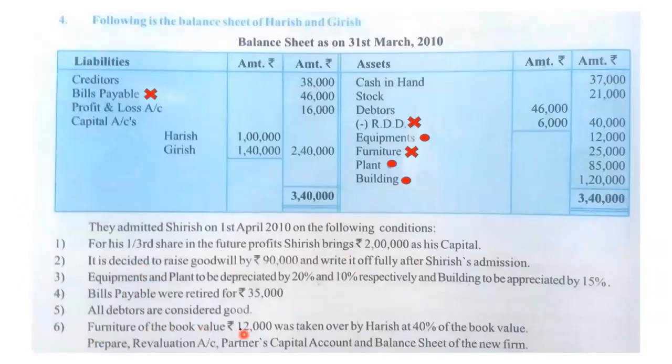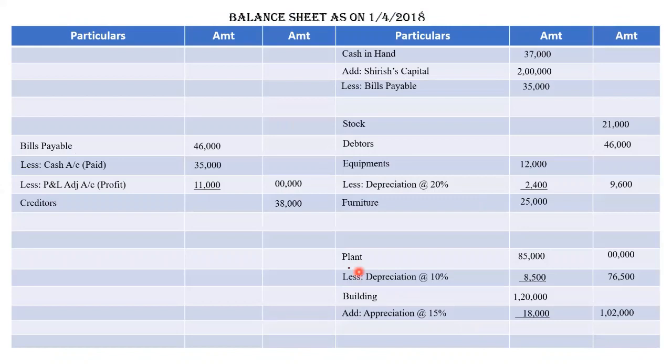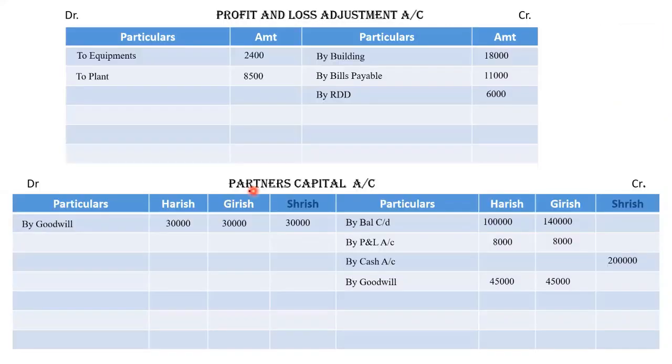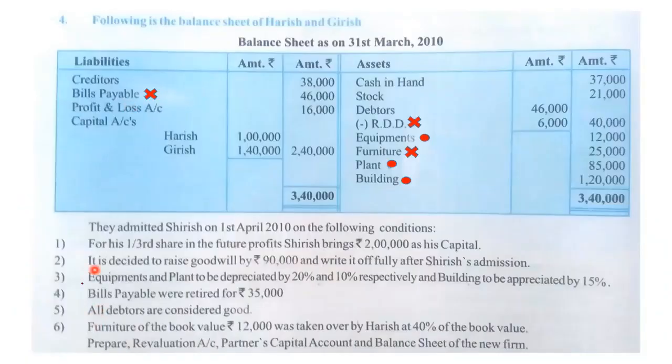Furniture of the book value 12,000 was taken over by Harish at 40% of the book value. Okay, fine. So this is furniture. 40% is taken over by Harish. So the remaining will be the loss. Loss will be written in P&L adjustment account 15,000. Let's see. Okay, so furniture is written in Harish's account 15,000 and the effect for the remaining amount will be in P&L adjustment account, that is 15,000 furniture. It will be in debit side. So this way we have completed all our points.